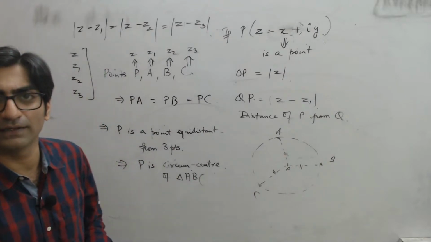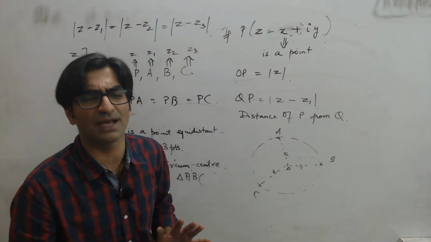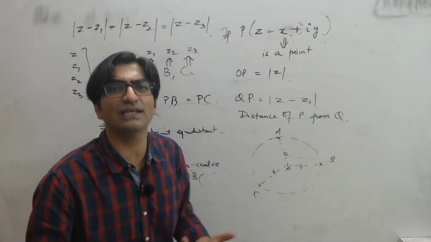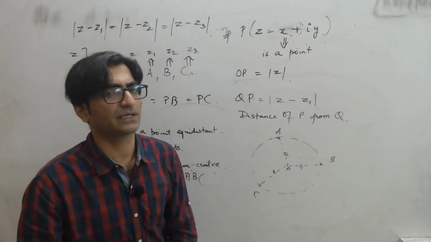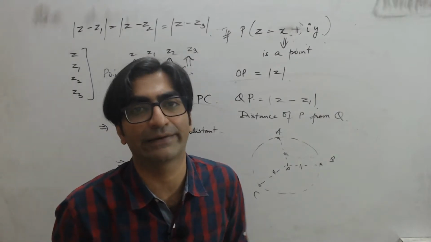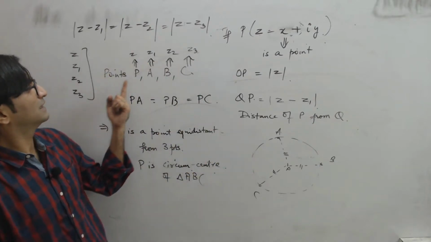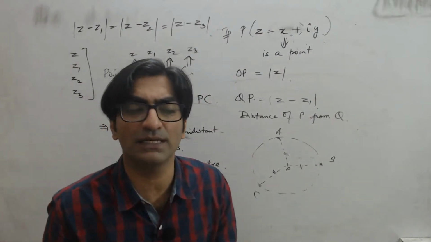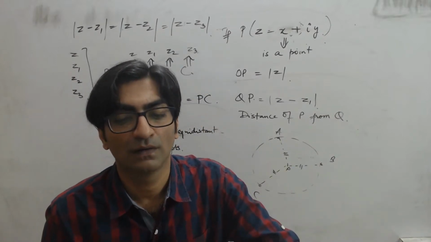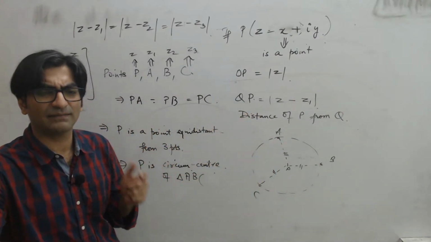Now the idea here is, ये सब क्यों यूज कर रहे हैं? क्योंकि बनाना सॉल्व वॉल्व कुछ नहीं करना. जैसे ही आपको सर्कमसेंटर समझ में आ जाए, सर्कमसर्कल समझ में आ जाए, then you need to ask yourself, अच्छा 3 पॉइंट्स के लिए कितने सर्कल बनेंगे? एक ही सर्कल बनेगा. There can only be one circle which can enclose 3 points on a plane, and so there will be only one center, and P is that center, and P represents Z. So how many points Z can be there? How many values of Z can be there? Only the one. Yeah, does that now make sense? Does that make sense to you?